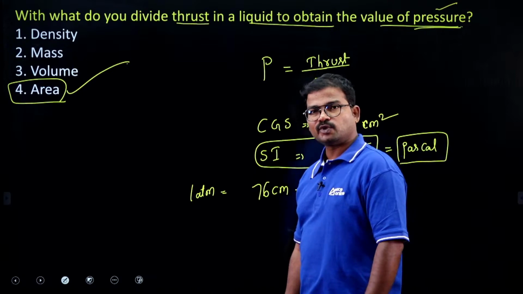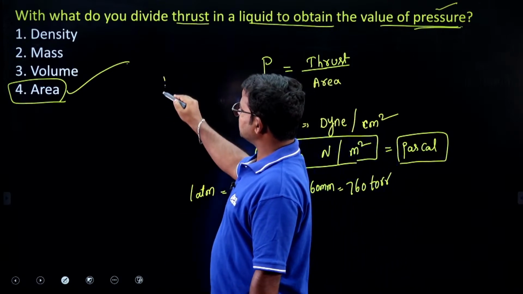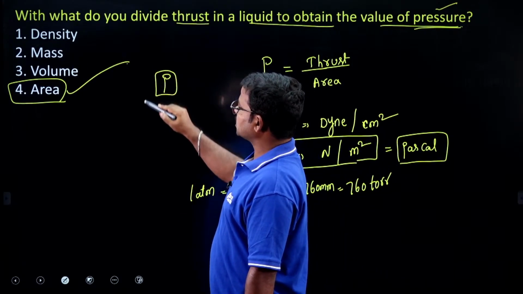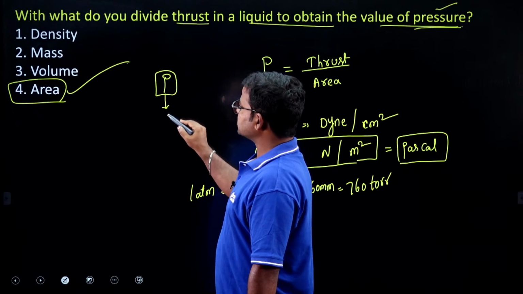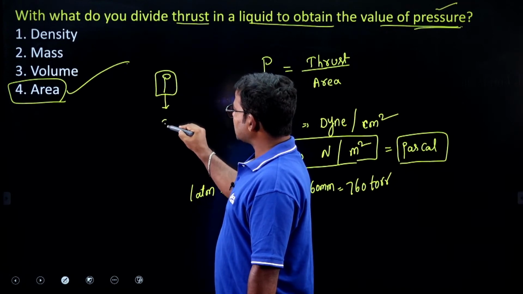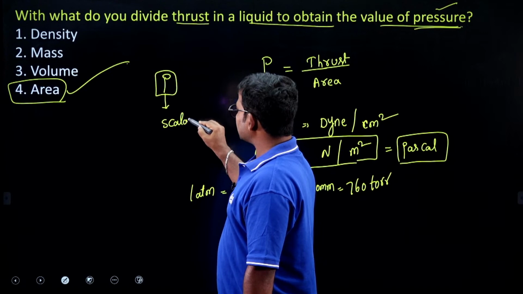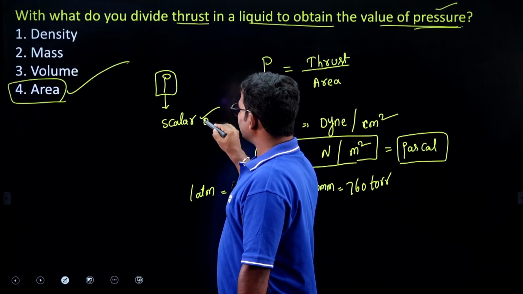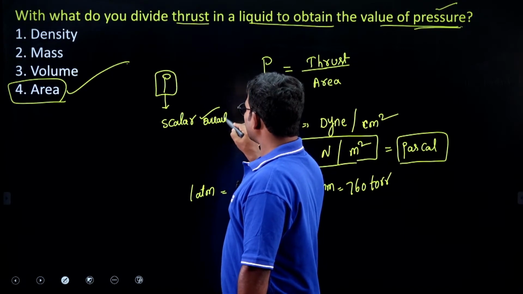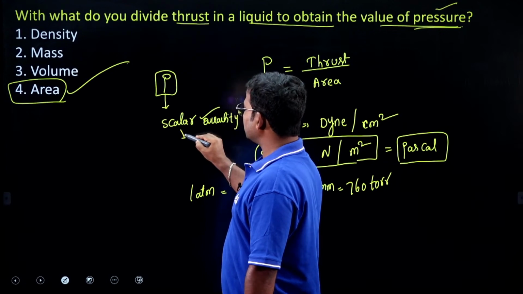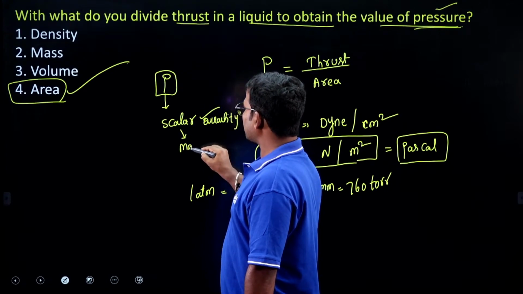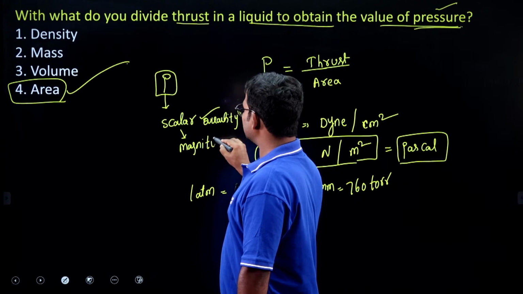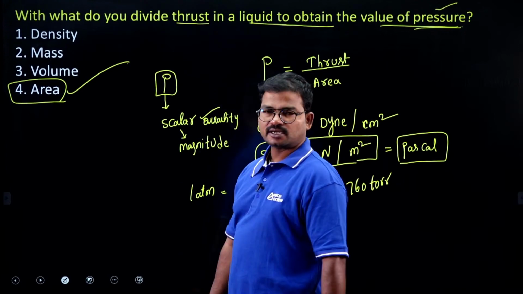One more interesting point: is pressure a vector quantity or a scalar quantity? Pressure is always considered a scalar quantity. Why? Because it depends only on magnitude, not on direction.